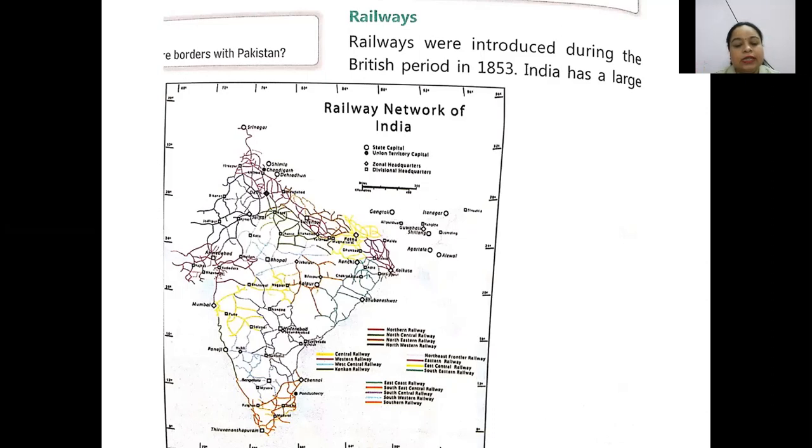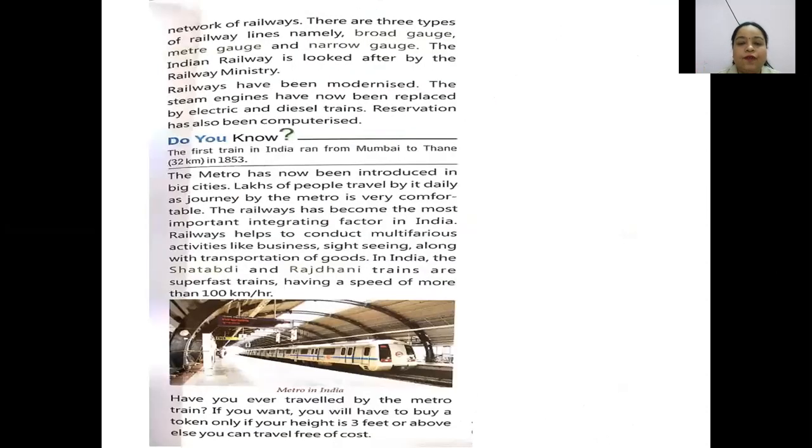But the railway network, or the railway lines, that have been constructed in India are very, very useful for India. India has a large network of railways. There are 3 types of railway lines, namely the broad gauge, the meter gauge and the narrow gauge. What are these 3 gauges? The 3 gauges mean the distance between the 2 tracks. If the distance is more, it is called a broad gauge. If it is much less, it is called the meter gauge, and where it is very small or very narrow, it is called a narrow gauge.